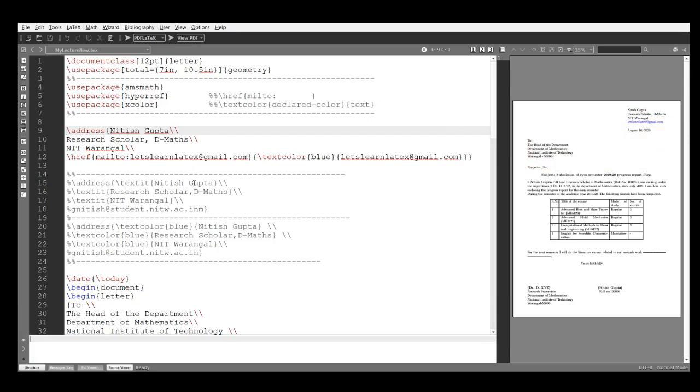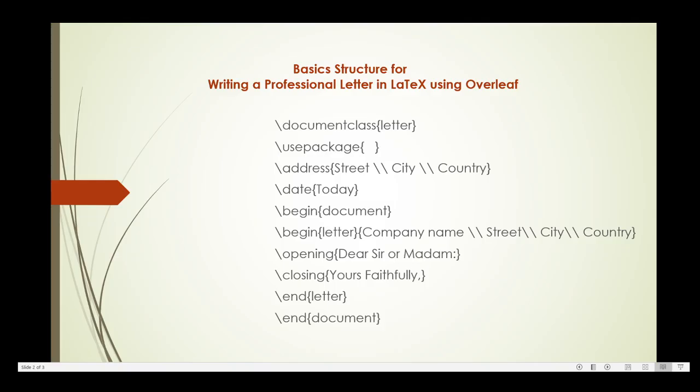This is the output. So now what have we completed? See this. This \documentclass letter done. \usepackage completed. \address completed.